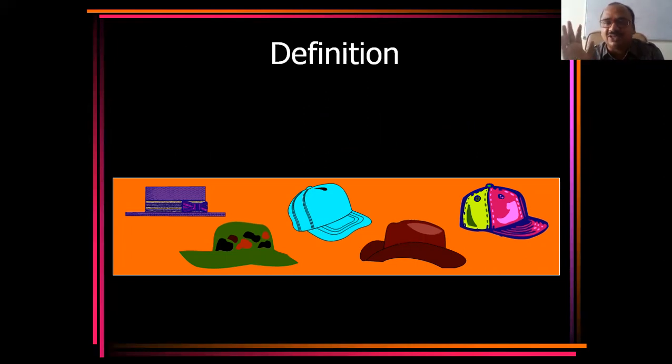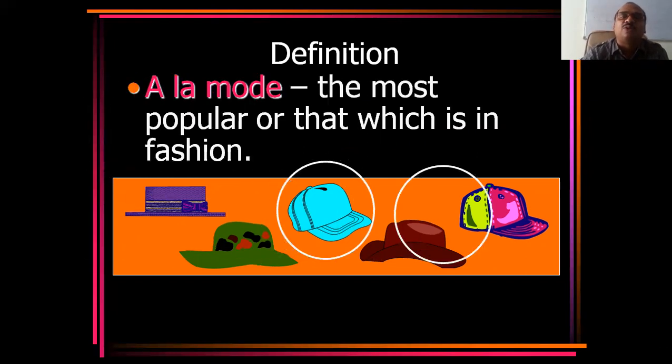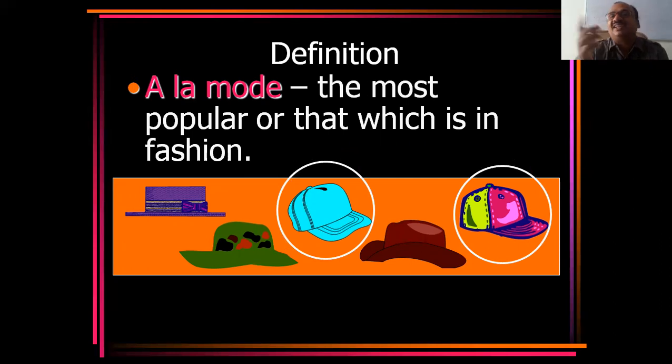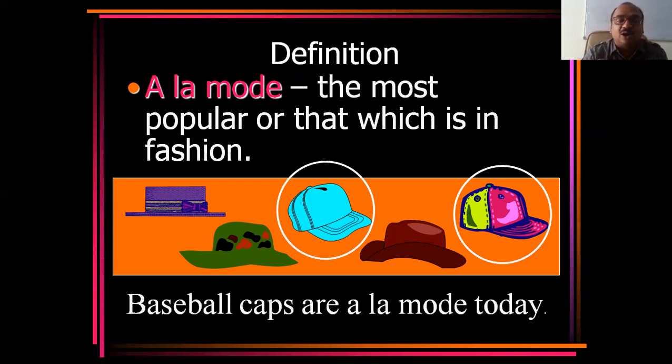Five different styles I gave. But see here, the law of mode: the most popular, or what is most in fashion. Most of the population will wear baseball caps. So baseball caps are the mode, which is repeating more. Out of 5 caps, baseball caps are repeating.